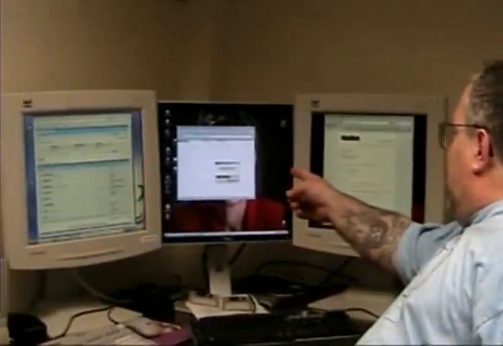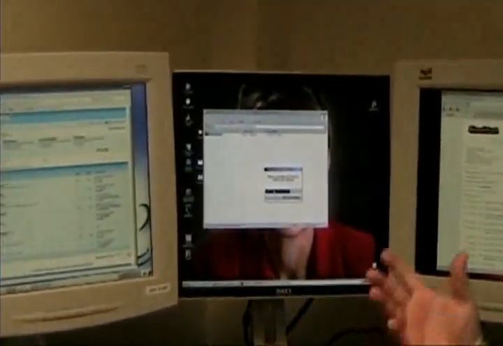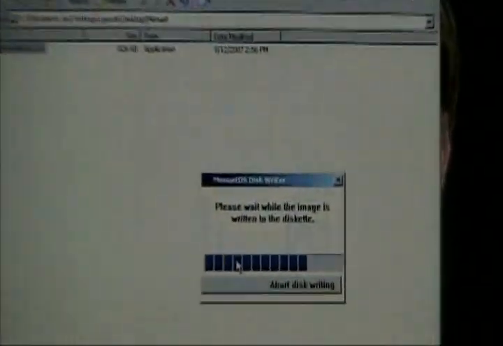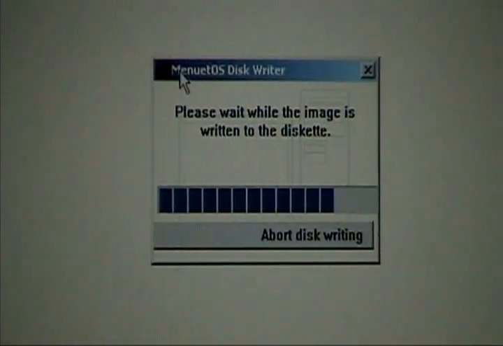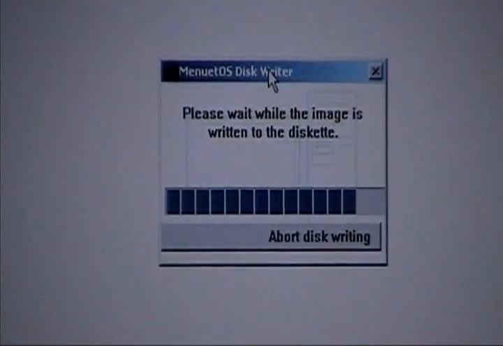So now we see the Menuet disk writer is writing, and it'll be done any second here. And I just love it's all automated now. It used to be you had to do a little thinking. Now you don't got to think at all. And it'll be done here shortly.